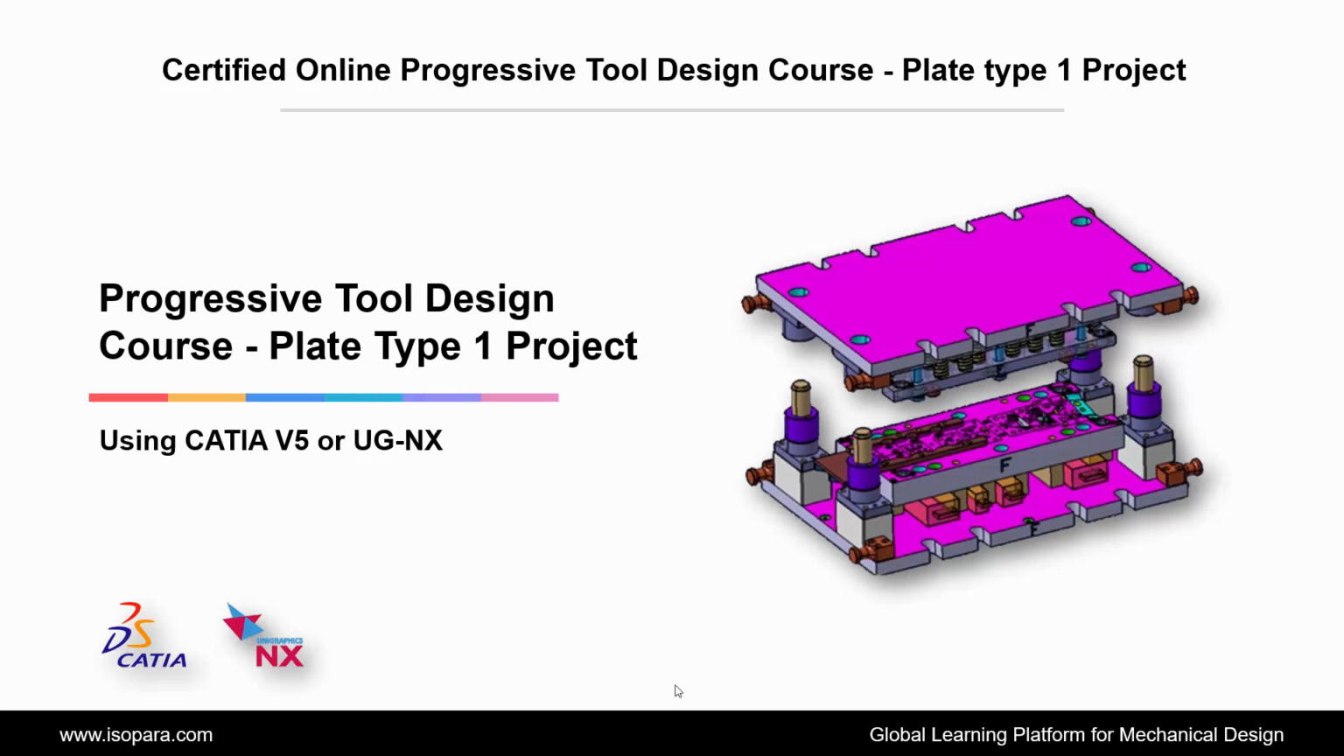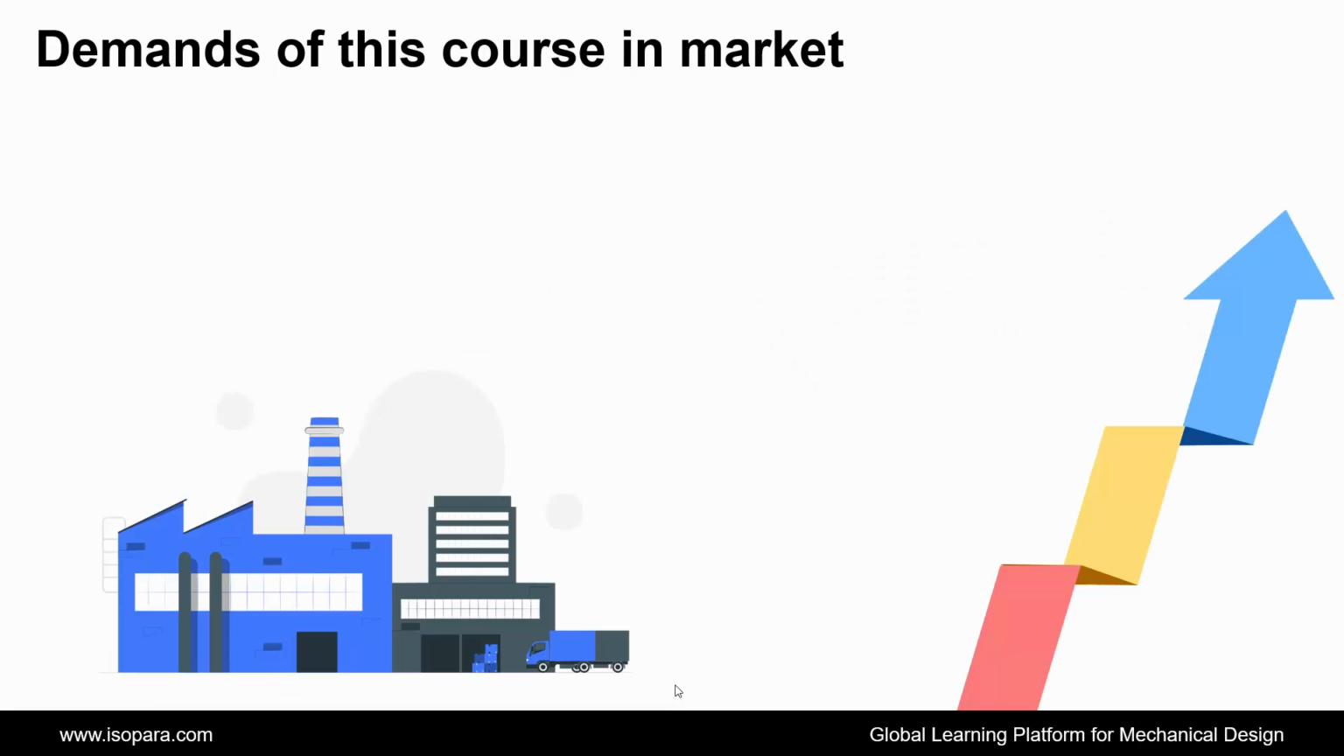Today we are going to learn about the Certified Online Progressive Tool Design Course Plate Type 1 project in CATIA or UGNX. Let's begin. First, we see the demands of this course in the market.